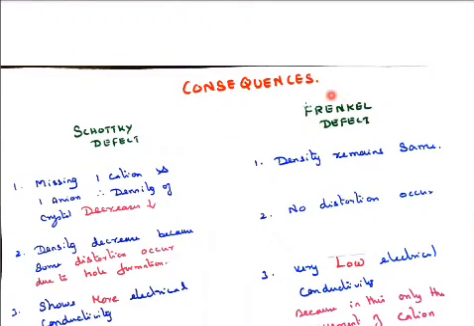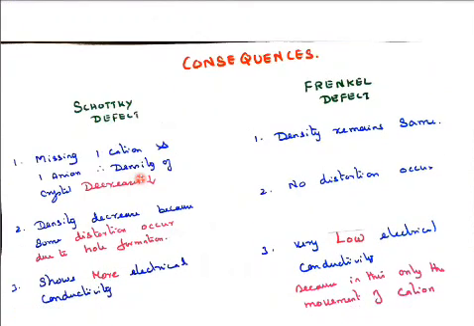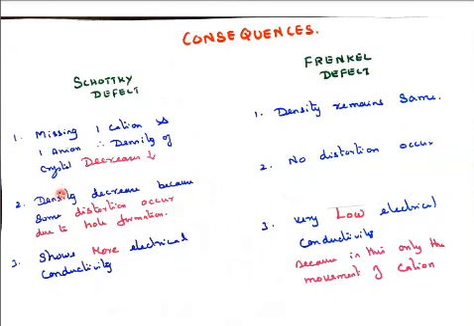Next, we will see the consequences of both the Schottky defect and the Frenkel defect. In Schottky defect, one cation and one anion are missing, so the density of the crystal decreases. In Frenkel defect the density remains the same, because no anion or cation is removed, and no distortion takes place. Schottky defect shows more electrical conductivity because both cation and anion are moving, but Frenkel defect shows low electrical conductivity because only the cation is moving.